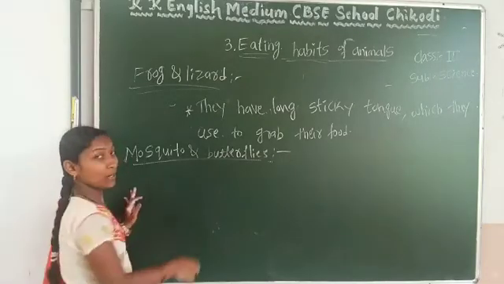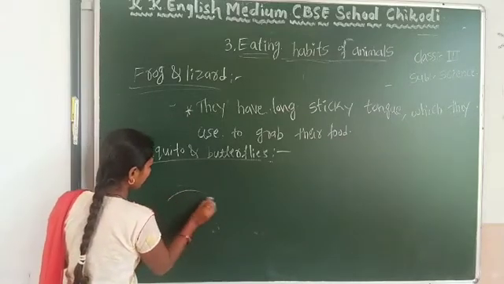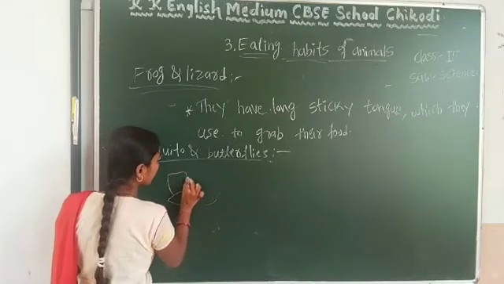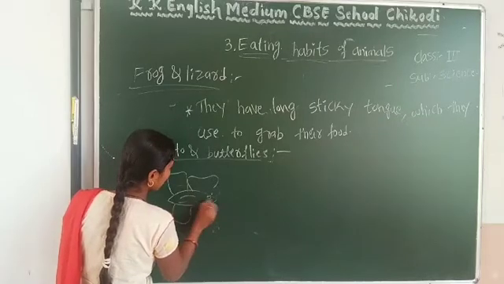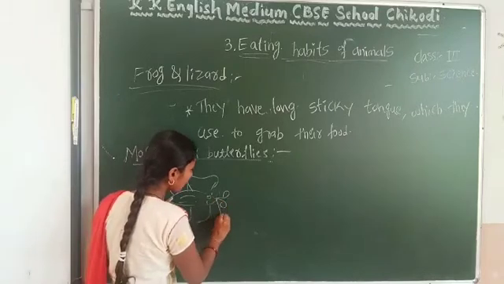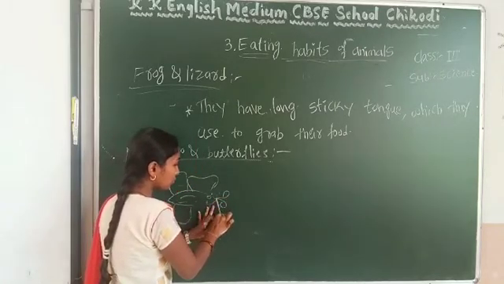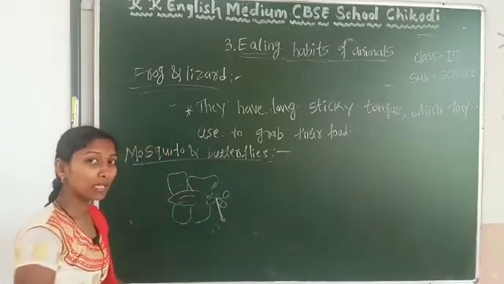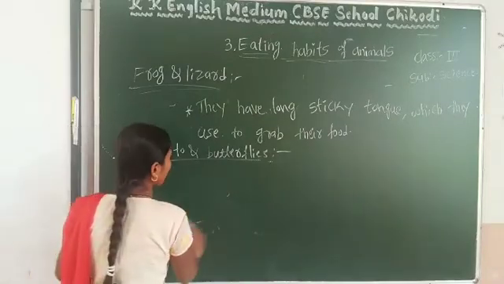See, mosquito and butterflies have a long, see I draw here the butterfly. So consider this is a butterfly. It has a long thin tube through which it sucks the blood from the hand, from our body.